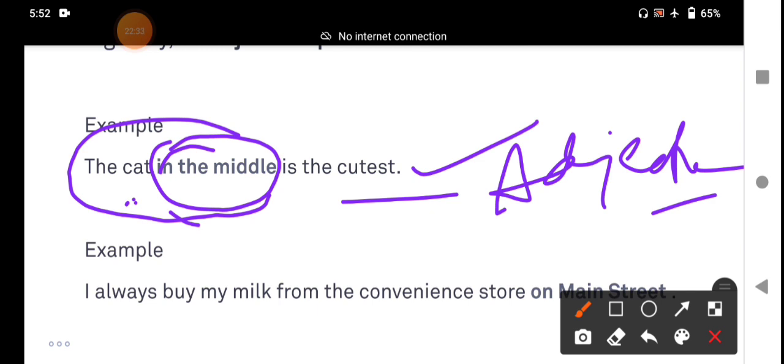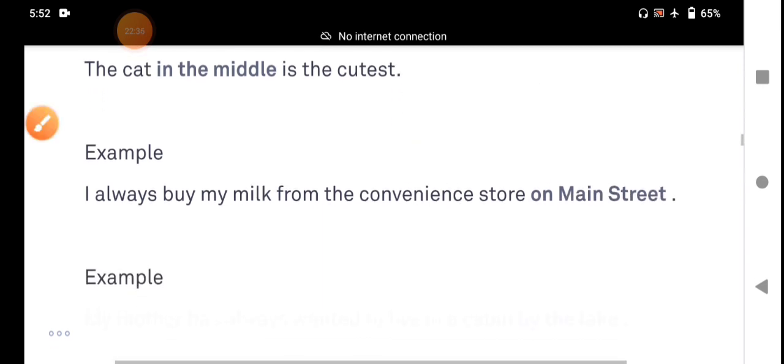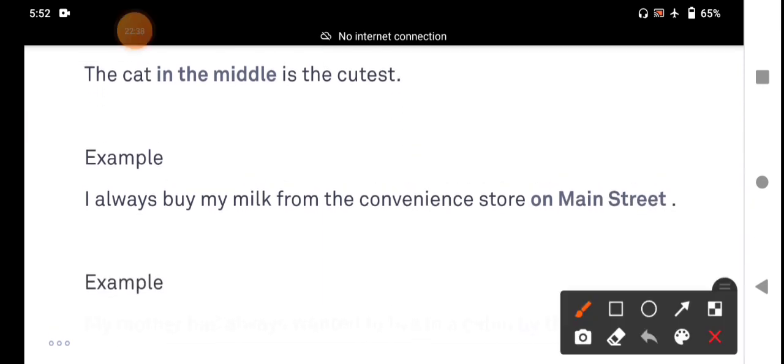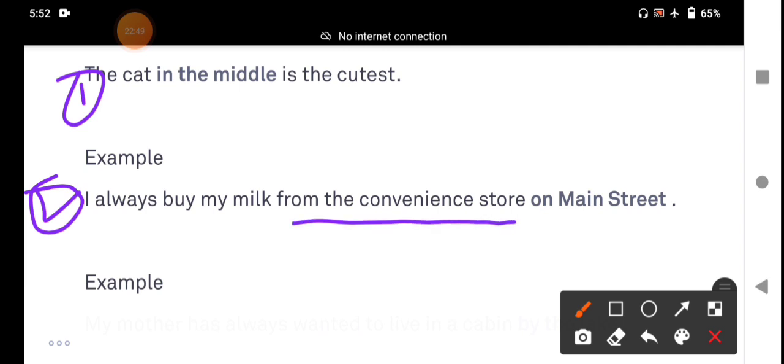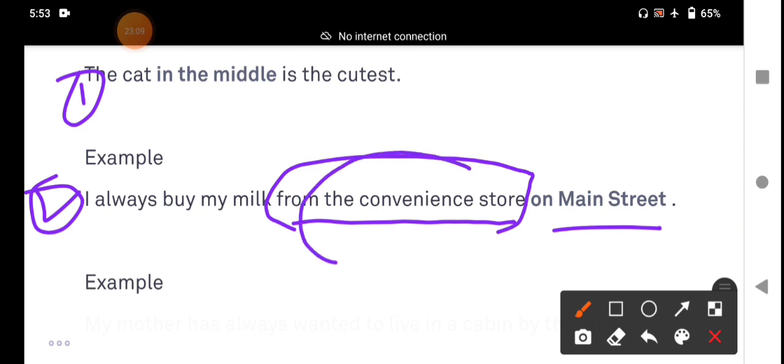One more example, the second example. I always buy my milk from the convenience store on Main Street. From the convenience store is the adjectival phrase. Convenience store: what kind of store?